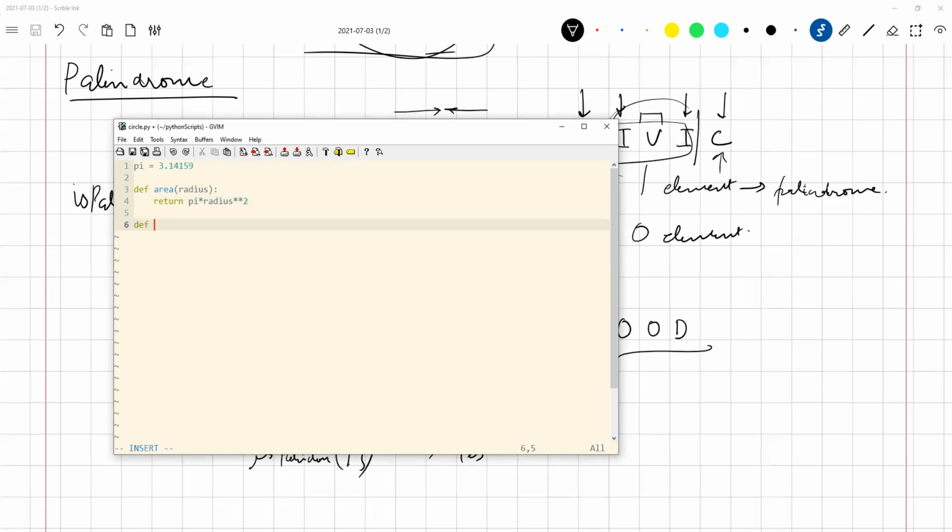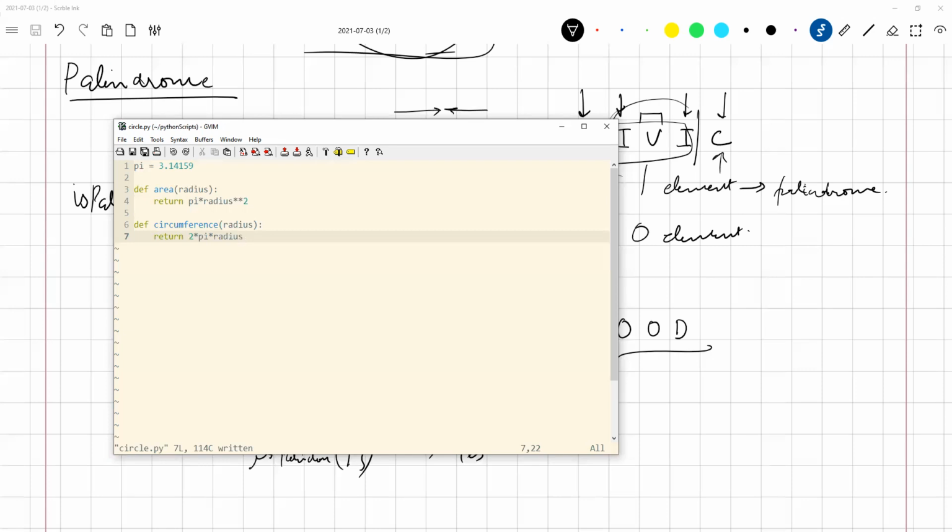Okay, so I define another function. Let us say circumference, which is again a function of radius. What is that? 2 pi r. What is it going to return? Return 2 star pi star radius. Okay, let us say I define these two functions.